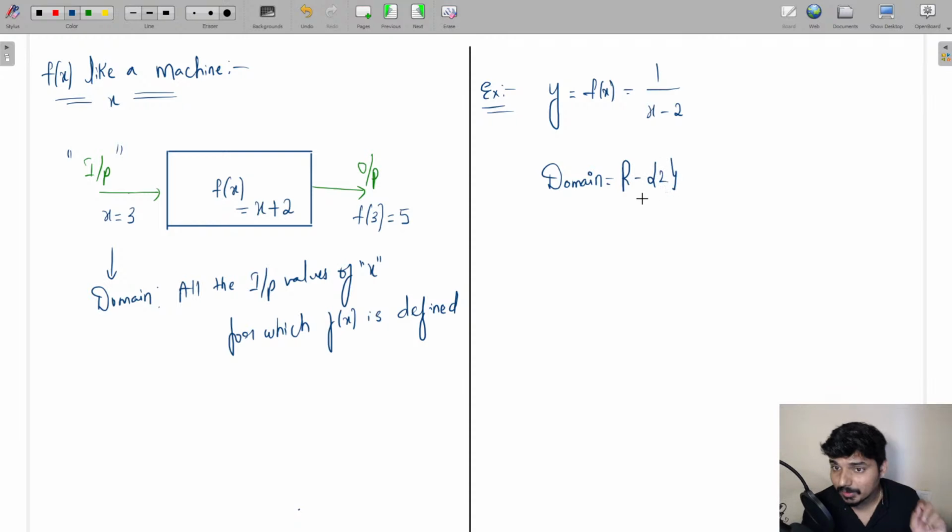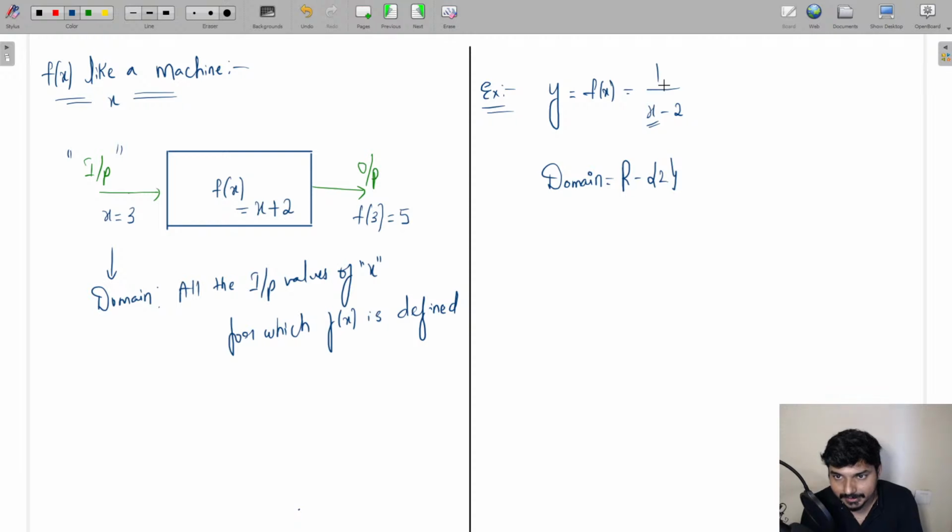Because you now know what domain means: the x values, all the values of x where the function is defined. So in place of x you can take any real number: 0, 1, 3, 5, -1, -2, √2, √3. Except which value? Except 2, because at x equal to 2 the function is not going to be defined.